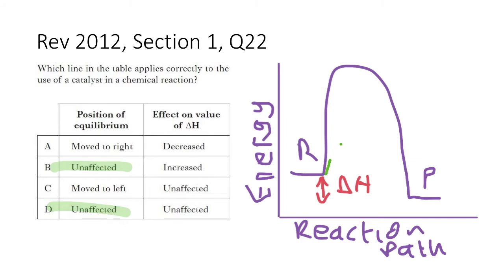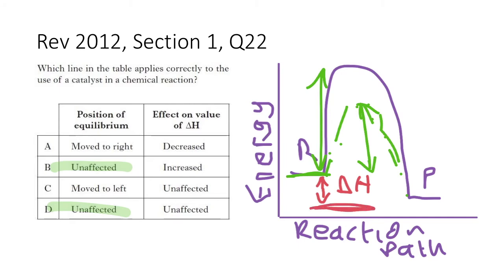If we add a catalyst to that reaction, it would lower the activation energy. So here is our activation energy for the uncatalyzed reaction. Here would be the activation energy for the catalyzed reaction. This is for the forward reaction because my arrows are starting at this level. But that's having absolutely no effect on the overall enthalpy change for the reaction.